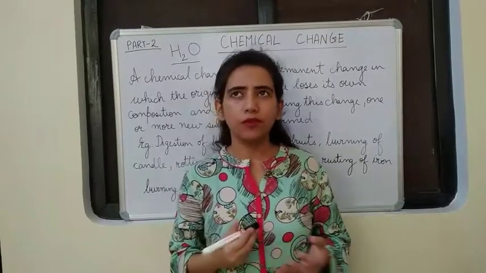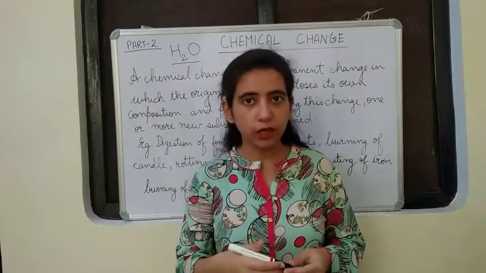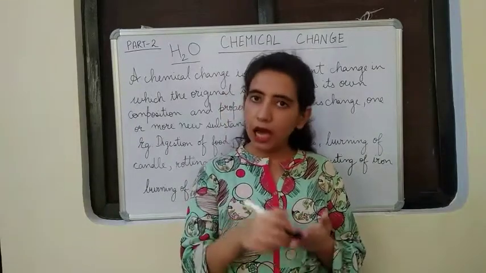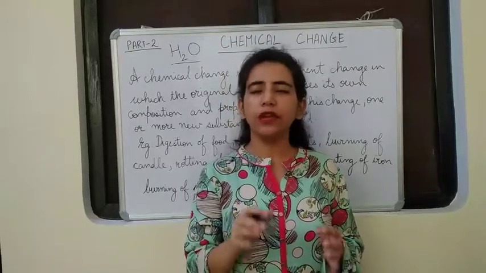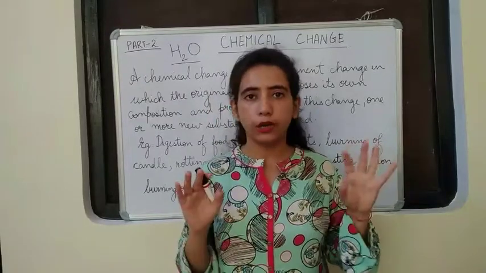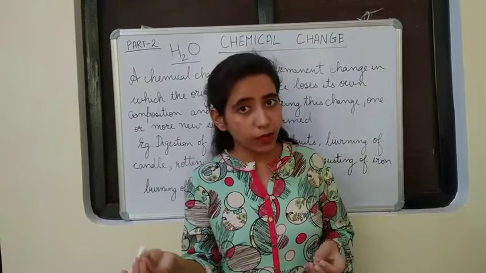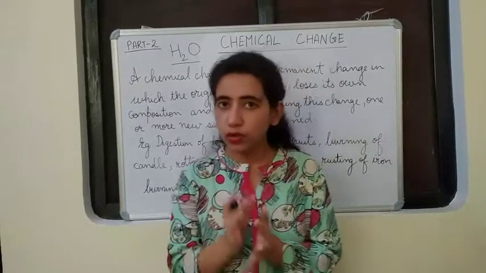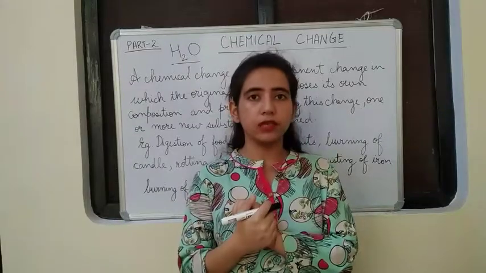We can understand with one more example, burning of a piece of paper. When we burn paper, the products that we get are carbon dioxide, water, ash and smoke. In fact, when we burn anything, carbon dioxide and water vapor are always produced. Along with that, some other byproducts can be produced. Here ash is produced and smoke is produced. So you see what happens? A new substance, in fact 4 new substances are formed.